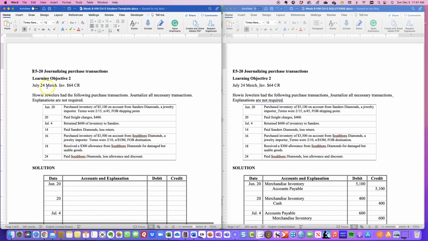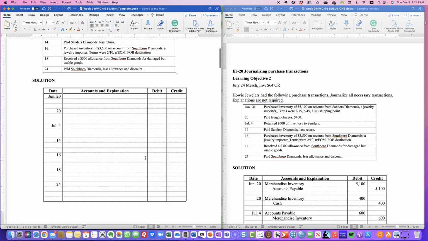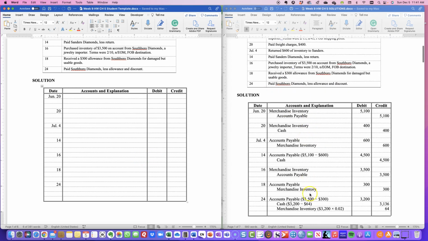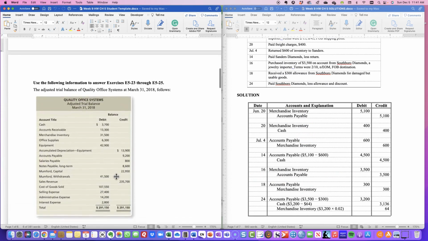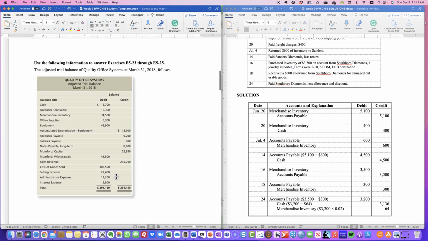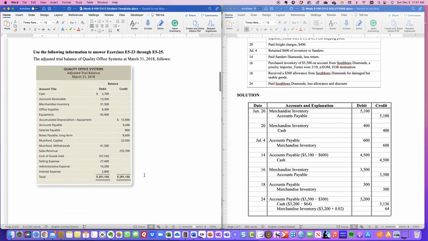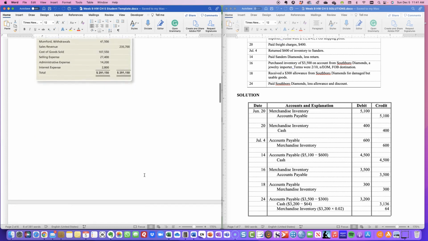And so here I give you some check figures as always, right? So for January 24th, your merchandise inventory is a $64 credit, and we see that here. And that's your allowance for doubtful accounts. And I left the dates here for you so that you can enter the transactions, and we'll go through these as we go along here. And then you see you're going to answer using this adjusted trial balance from Quality Office Systems. You are going to answer these questions, which is below.